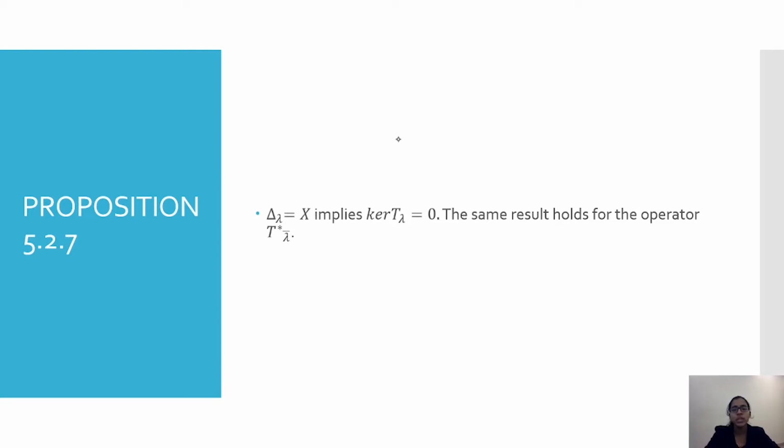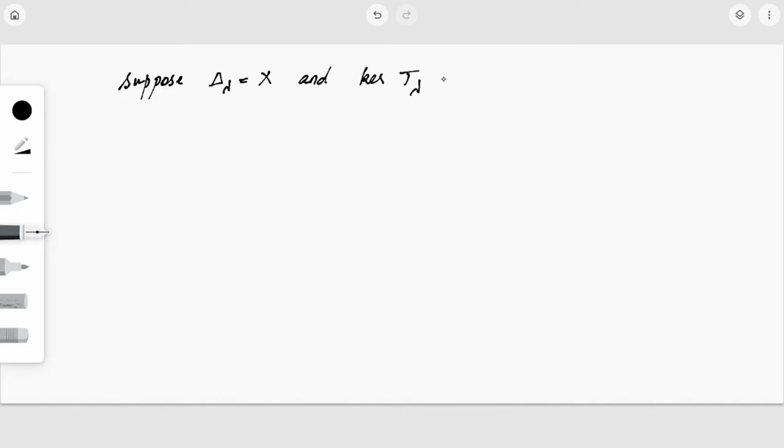So let's move on to the proof of this proposition. We'll be proving it by assuming that the result does not hold. That is, suppose that del lambda equal to X and kernel of T lambda is not equal to 0. We have to prove that it is equal to 0, but we are assuming that the result is false.